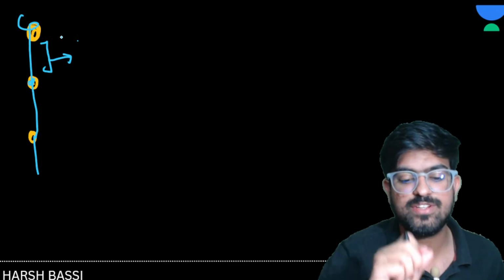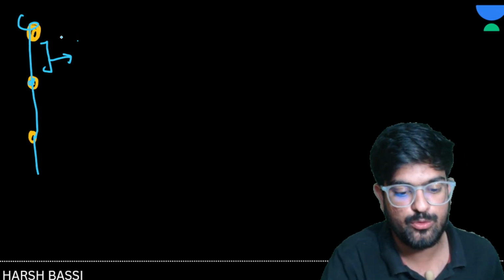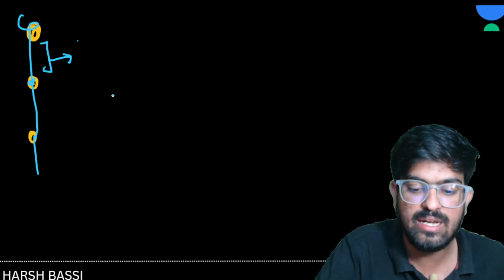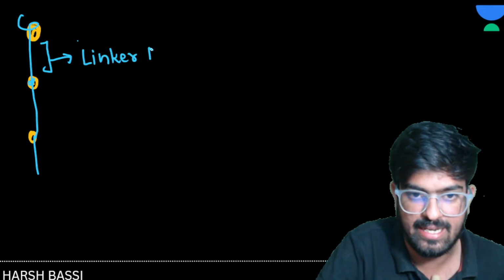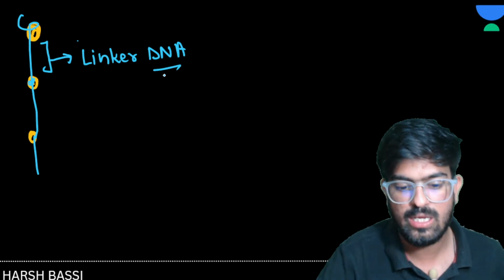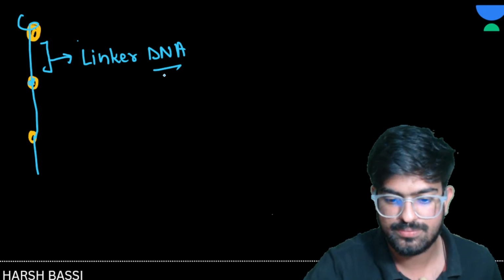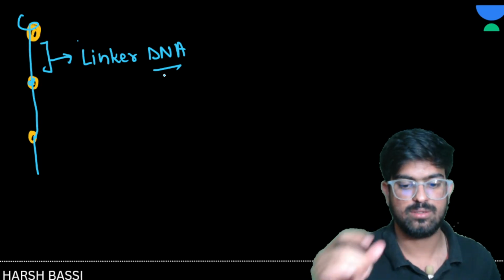Such DNA is known as linker DNA. What will we call this DNA? Linker DNA. Any doubts? No doubts? Great.